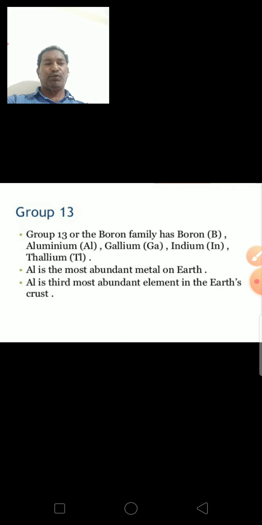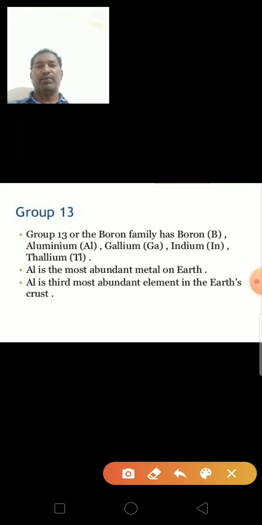Next, boric acid is found in the jets of steam in certain volcanic regions and as tinkal. Tinkal means borax.